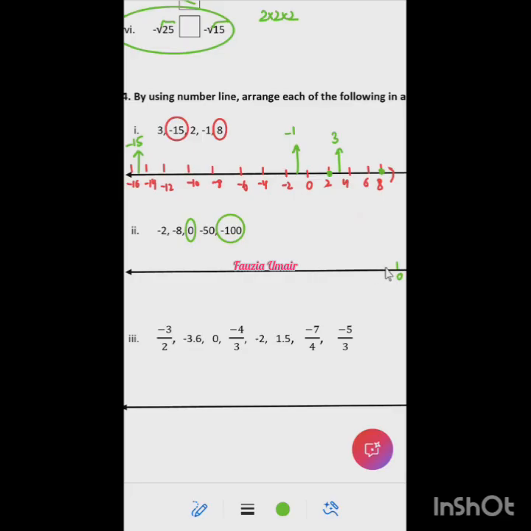So let's say I'm taking a scale of 10, like this is minus 10, this is minus 20, minus 30. I'm putting a small line in the middle. So if this is 0, this is minus 5, this is minus 10. Can you see? The smaller line is minus 15, right?